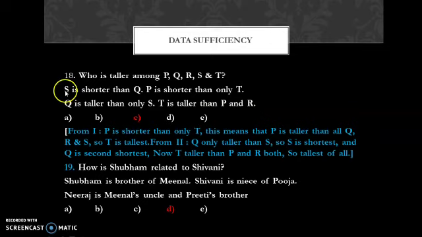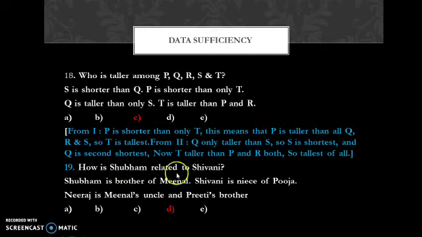So from the first statement, it's clearly understood that T is the tallest, and from the second statement also. So either first or second. So option C is the correct answer. The next question.